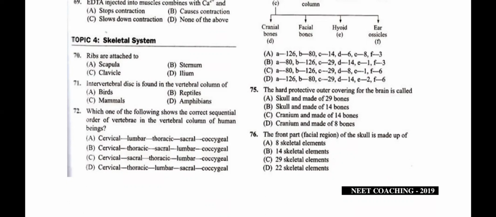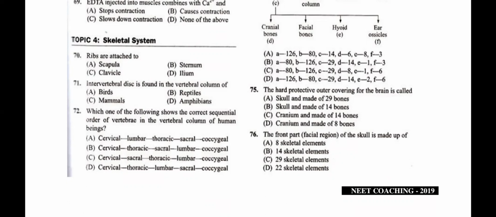Option A reads: skull is made up of both the cranium and facial bones. Whereas B reads: skull is made up of 14 bones. No, facial bones are 14, students. C is cranium made up of 14 bones. It is wrong. So question number 75, D, cranium made up of 8 bones, is the right answer.